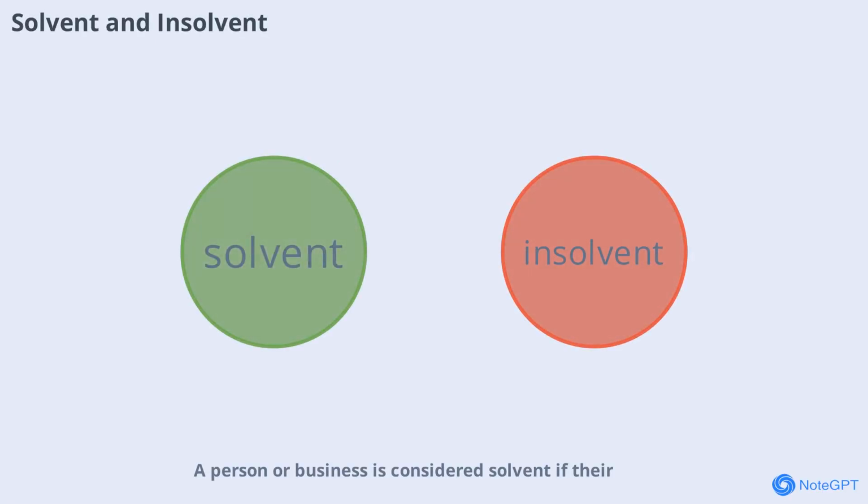A person or business is considered solvent if their assets are equal to or greater than their liabilities, meaning they can meet all their financial obligations. If liabilities exceed assets, the person or business is insolvent and may not be able to pay debts. This distinction is crucial for assessing financial health and risk.